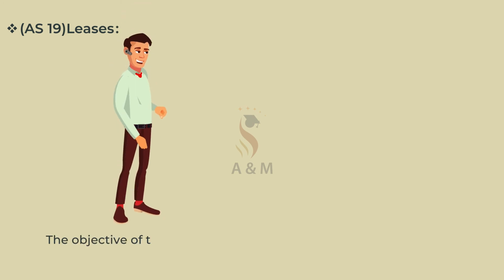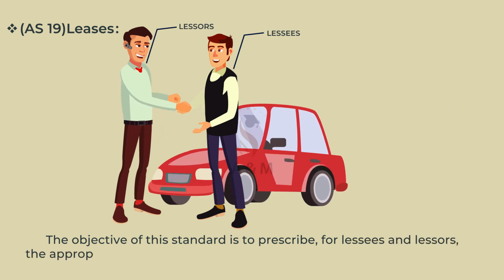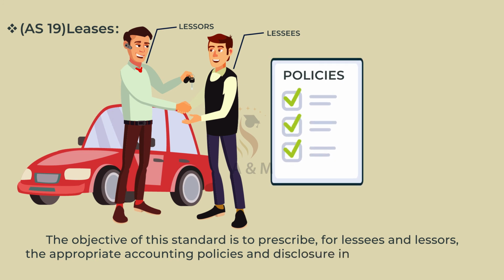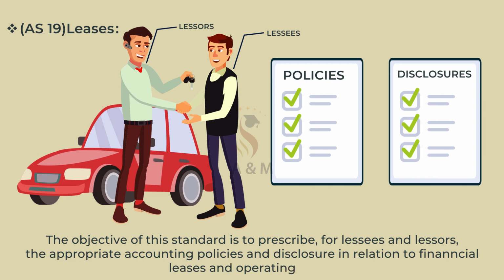Accounting Standard 19. Leases. The objective of this standard is to prescribe for lessees and lessors the appropriate accounting policies and disclosures in relation to financial leases and operating leases.